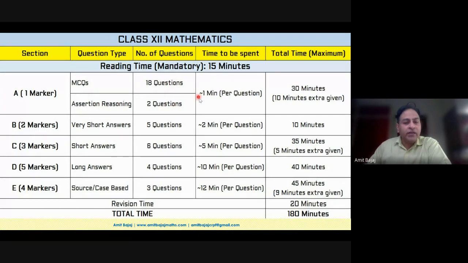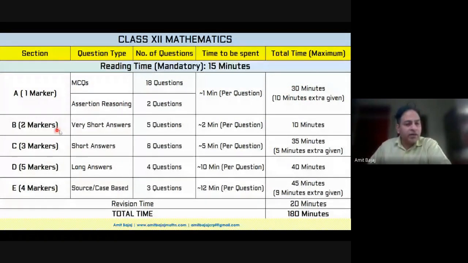I am assuming that a child gets 1 minute for each question, which amounts to a total of 20 minutes. But sometimes for assertion reasoning a child may require 2 to 3 minutes, or for an MCQ a child may need only 15 seconds. So I have kept 10 minutes of extra buffer time, so that Section A is covered in at most 30 minutes.